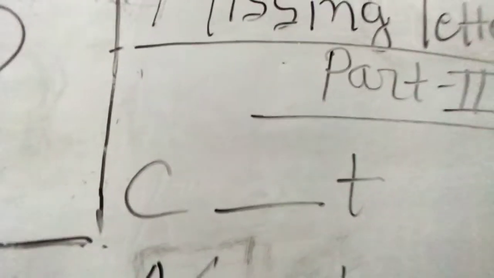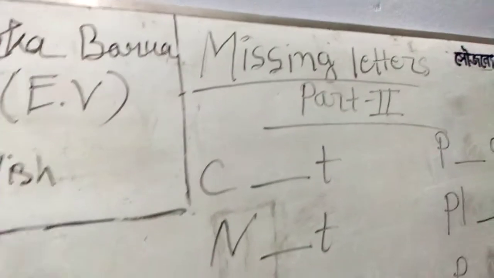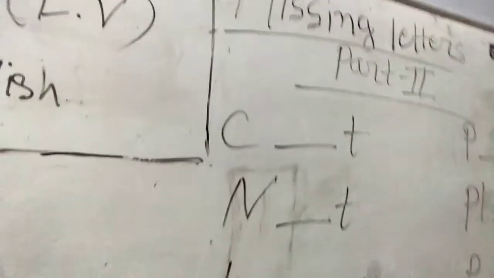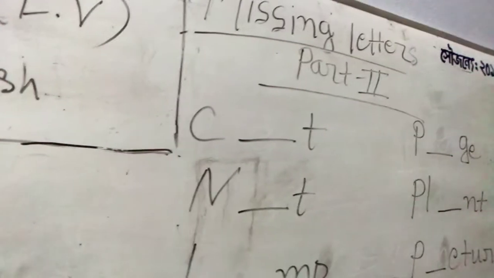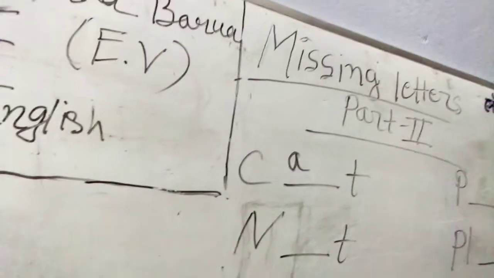See, the first word is C_T. It's very familiar and very common, C_T. There are so many words you can make with C and T, just by putting a vowel in the middle. If I put A, it's cat, a kind of animal, and cat is very familiar, a very common and normal thing.